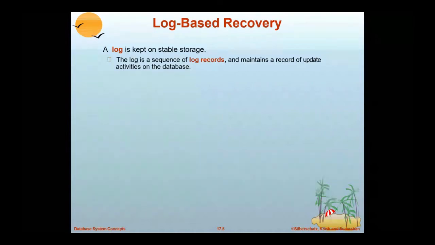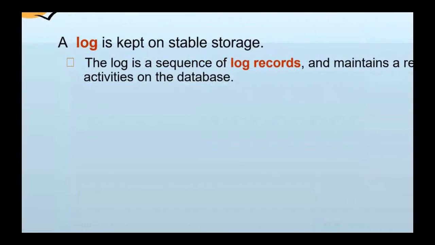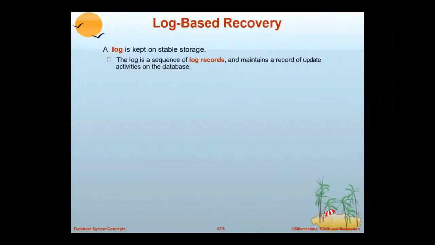It means when a transaction started, what updates are done by the transaction, and when the transaction is committed. Such information is to be maintained. And where is that information maintained? In the stable storage, which is a permanent memory, like the disk.